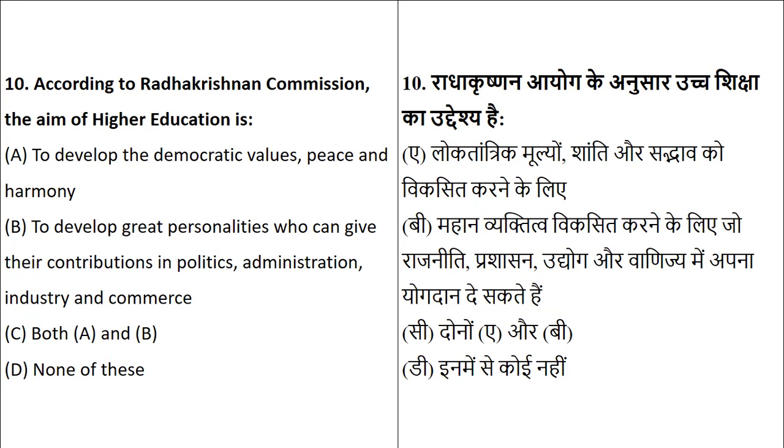The aim of higher education according to the Radhakrishnan Commission is basically for the values, or for the personality, or both A and B. This commission is not only for values and peace and harmony, but also to develop great personalities in industry, politics, and administration. So it talks about both A and B, right?